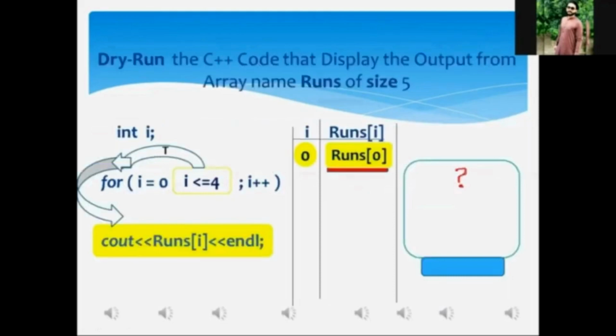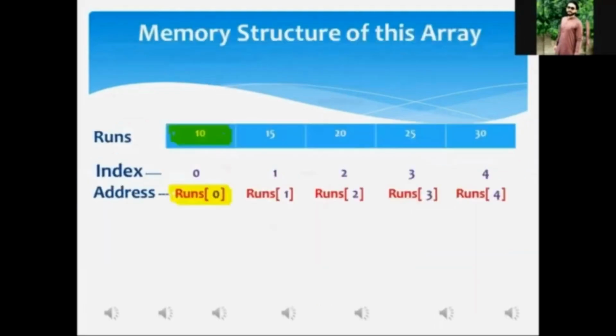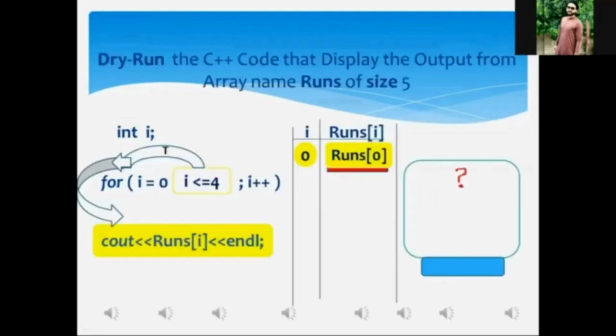As a result of the execution of the cout statement, the data value stored in the very first memory location of the array named runs will be printed onto the monitor. Tell me, what has been stored in the very first memory location of the array? 10, sir. It means 10 must be displayed over there.